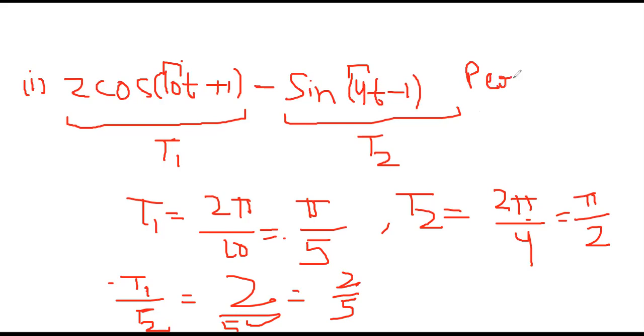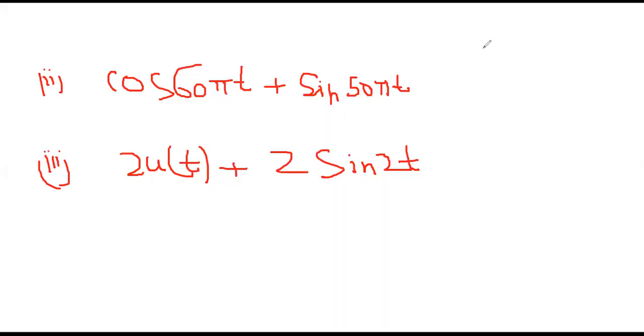The sum of these two signals is nothing but periodic. Okay, so let us do a few more examples. So let us take two more examples. So we have taken this as a signal. For this signal, we are calculating T1, and for this we are calculating T2.